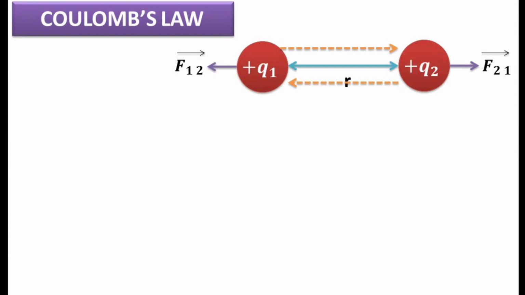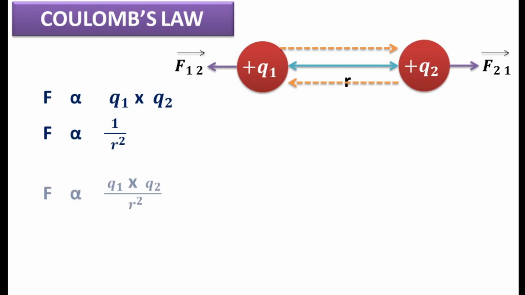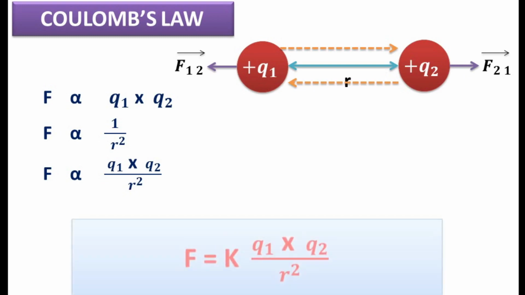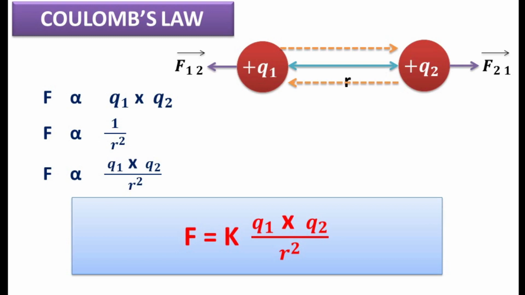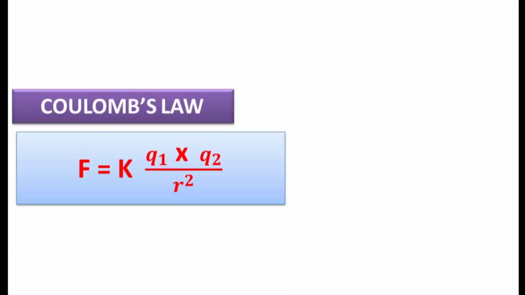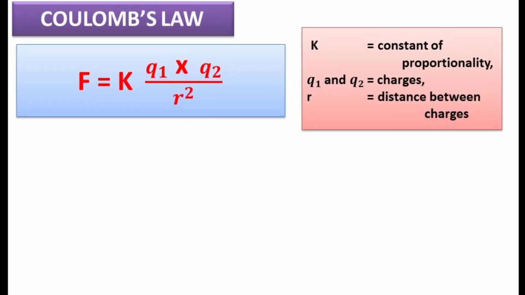According to Coulomb, F is directly proportional to Q1 and Q2 and F is inversely proportional to R square. So F is proportional to Q1 multiplied by Q2 divided by R square. To change the proportionality sign, we have to use a constant. Let us use a constant K. So the formula becomes F is equal to K Q1 Q2 by R square. Here K is the constant of proportionality. Q1 and Q2 are charges and R is the distance between the charges.